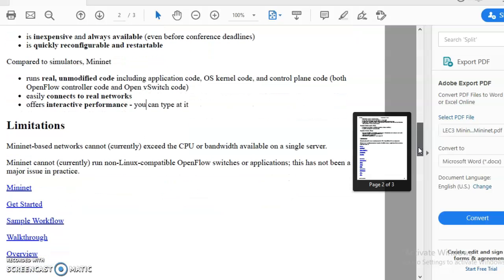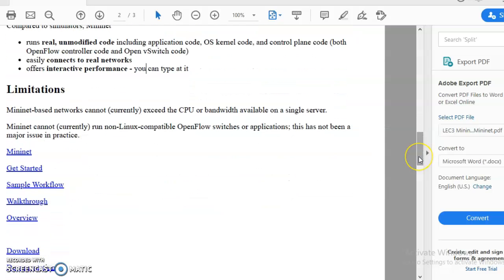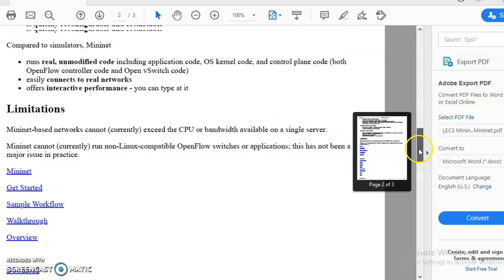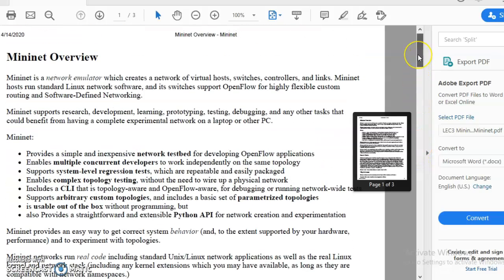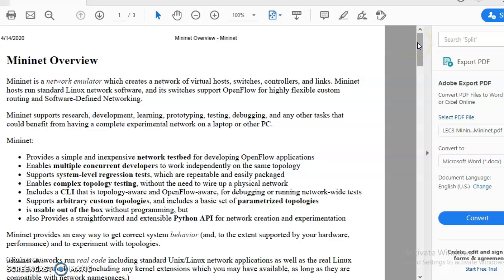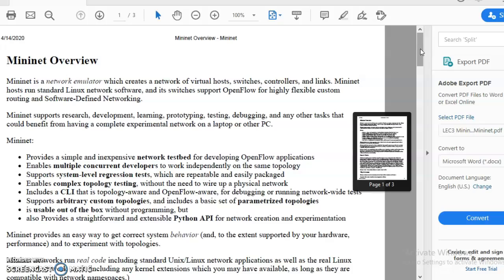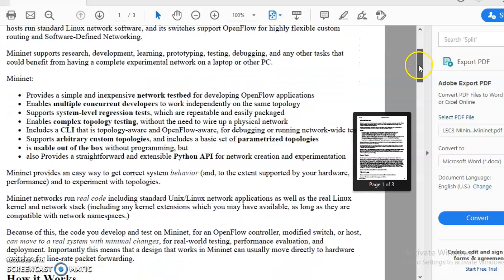So this was about the first video for Mininet. Again, we are coming up with the next video on Mininet to learn more about it. But this was the first one where we got a basic overview of what Mininet is. It is a network emulator to just portray an emulated version of a network that has host, switch, controller and link, and it is based on Linux and C. Also it uses Python, and it is very much similar to the real world code done in switches.